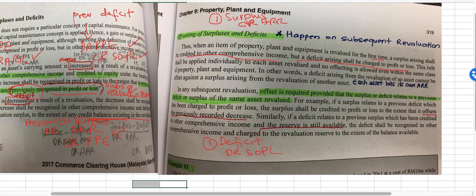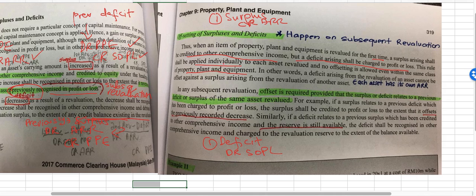This rule shall be applied individually to each asset revalued and no offsetting is allowed even within the same class of property. Under property, plant and equipment, you have many assets: building, land, machinery, motor vehicle. If you want to create this ARR, it must be from the same asset. It must be applied individually. So let's say your company has different types of building.